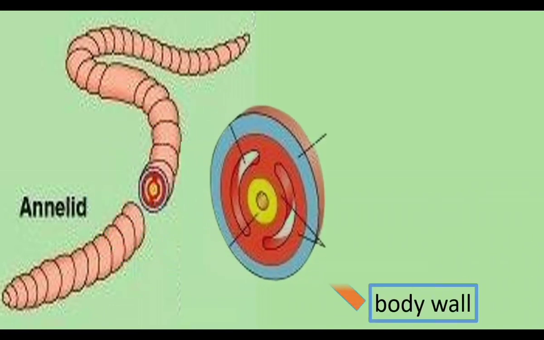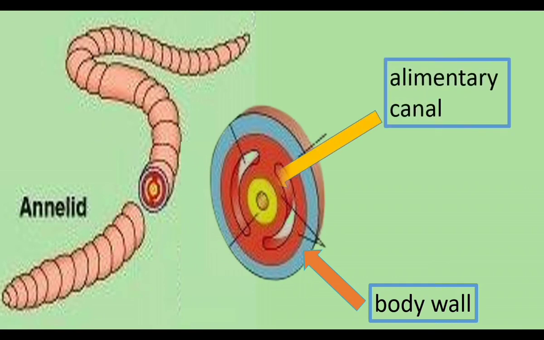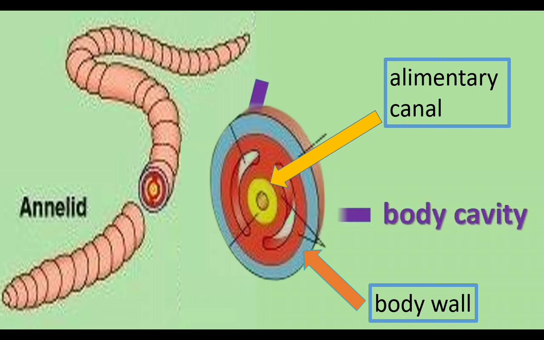Here the body wall forms ectoderm. Alimentary canal represents endoderm. In between ectoderm and endoderm, a body cavity is present. Here the body cavity develops within the mesoderm. Body cavity develops within the mesoderm. That is true body cavity.